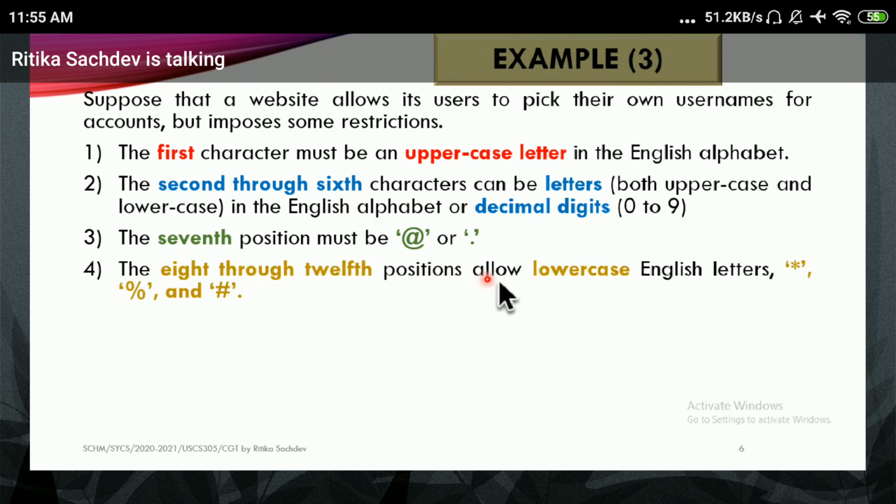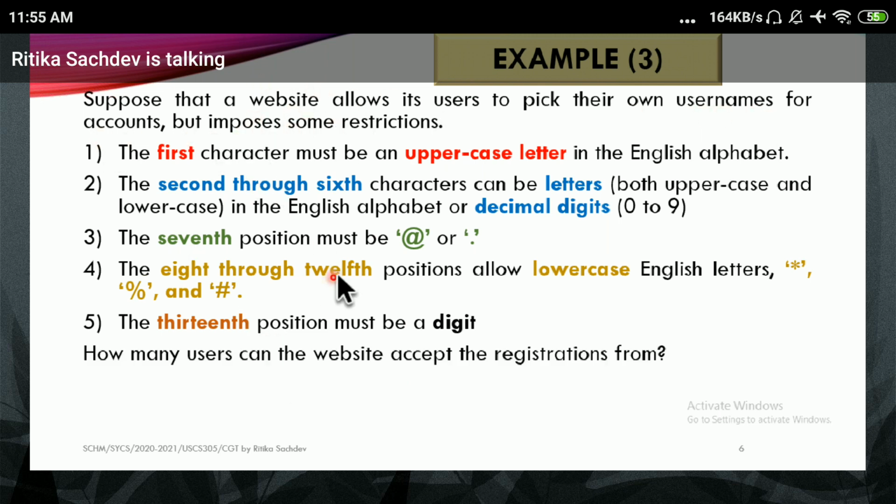The 8th through 12th positions allow lowercase English letters. Along with lowercase English letters, you are permitted to use these three characters: star, percent, and hash. And on the 13th position, it must be a digit. So these are the rules for picking up the usernames on the website. With these restrictions imposed, we want to know how many users the website can accept registrations from. That means what is the total number of possible combinations for usernames under these restrictions.